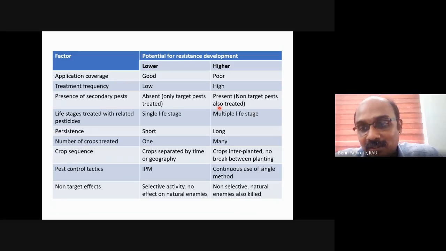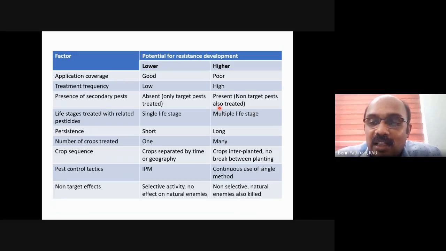Slowly. That's because the crops are separated by time and geography. Time means we are separating them across different seasons. Geography means that in the neighboring area we won't be planting any host crop for that particular pest. So if a farmer is going for cotton in a particular area, in the adjacent village we will advise the farmer to go for rice and so on. So we separate based on geography also. Then if you are going for IPM, invariably the chance of development of resistance is low.